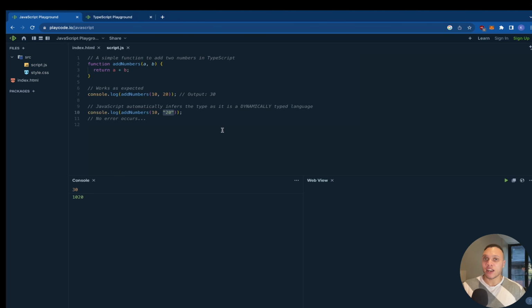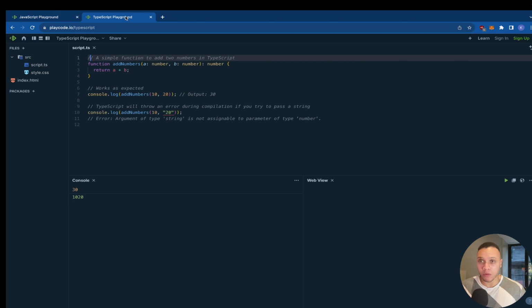Now, JavaScript is dynamically typed, which means that it infers the type based on what it thinks it should be. Now, that might sound very convenient, but when you're building a giant application, it actually causes huge issues. And I'll show you why in just a moment. Now, in the console, there's no errors, and we get 30 and, oh, look at this, 1020. 10 add 20 is clearly 30, but here, because JavaScript is actually appending a string to 20, it's returning 1020, which again is a perfect example of how this can break your application.